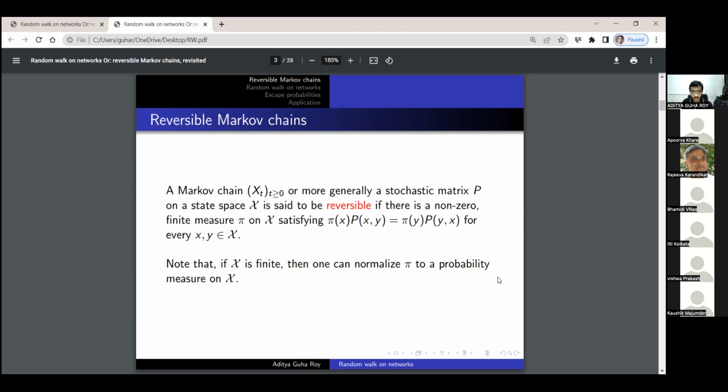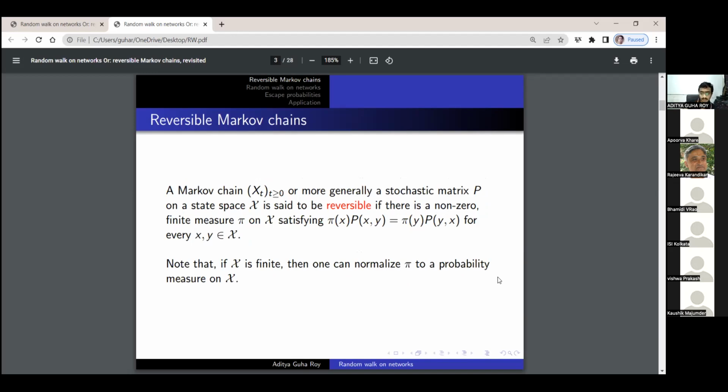A Markov chain, or more generally a transition kernel or stochastic matrix P on a state space X, is said to be reversible if there is a non-zero finite measure pi on X satisfying the detailed balance equations: pi(x) times P(x,y) is pi(y) times P(y,x) for every x and y in the state space.